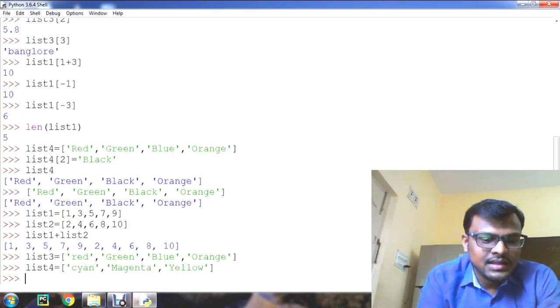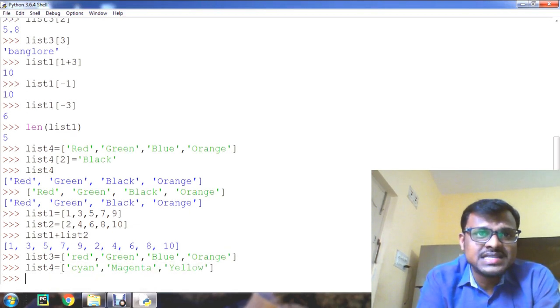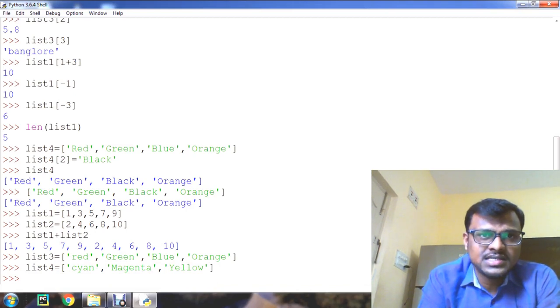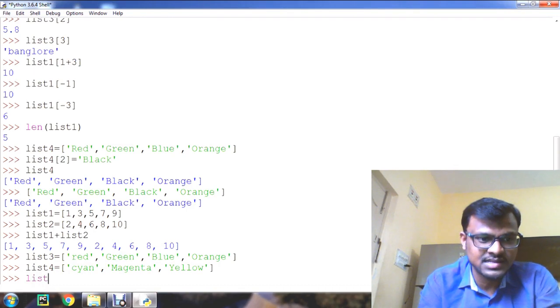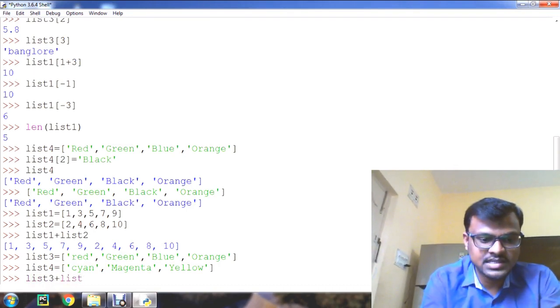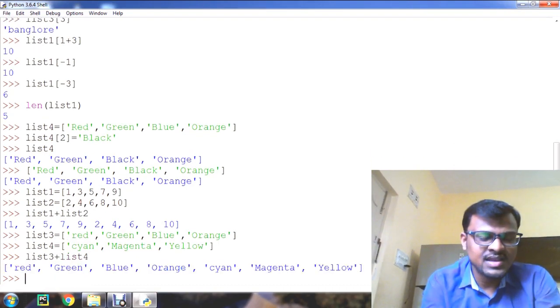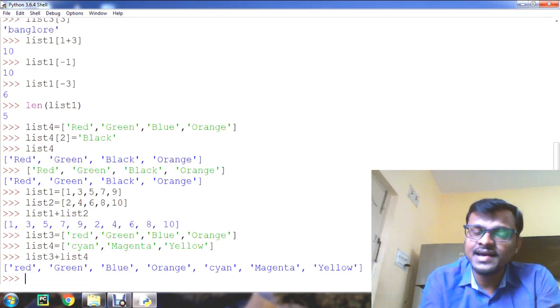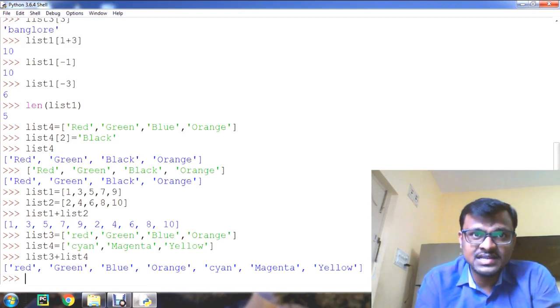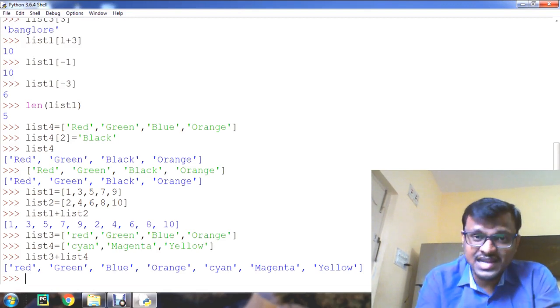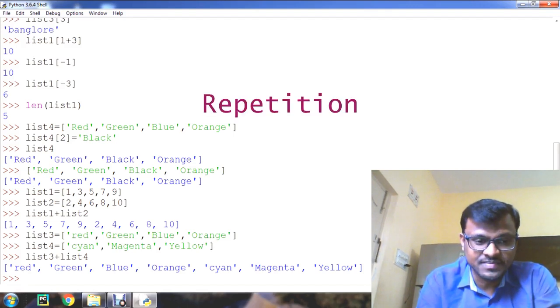Now to do this operation, that means concatenate these two lists in the same way, that is list 3 plus list 4. Both the lists are concatenated and these elements are displayed now. Well guys, this is the use of concatenation of lists here. Now let us move to the next operation called repetition.